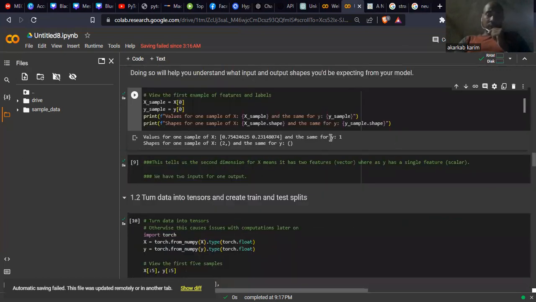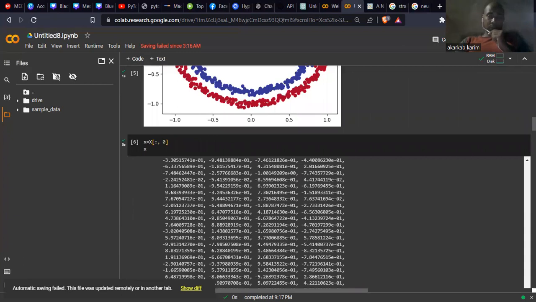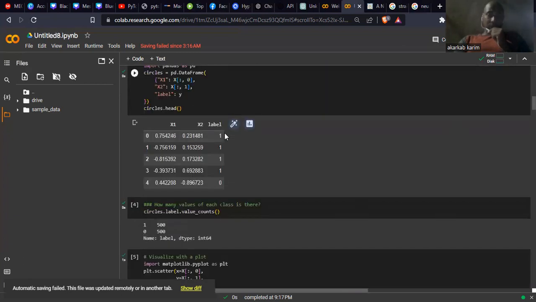And for y, the result is 1. So to make this clear, the label is 1 because I chose the index 0. The index 0 contains this vector, and the response is equal to 1, as we see. I hope that's clear for you.